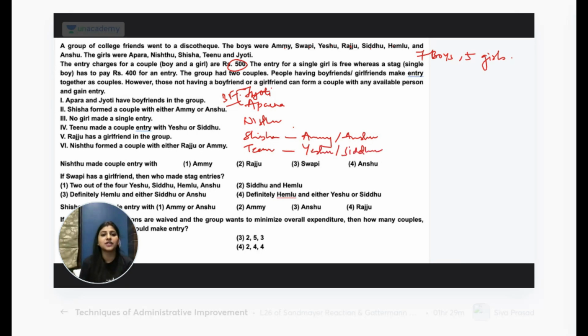Raju has a girlfriend in the group. Nishtu formed a couple with either Raju or Emmy. So Nishtu doesn't have a boyfriend, right? If Raju has a girlfriend, it means Nishtu made an entry with who? Emmy. ठीक है, Nishtu made an entry with Emmy. And यहाँ से फिर Emmy हट जाएगी, which means Shisha's entry is with Anshu. ठीक है, that leaves us with two people. Who can be the boyfriends? One is Raju. ठीक है, one out of these two has a boyfriend Raju, and the other one we don't know. ठीक है, that's it.